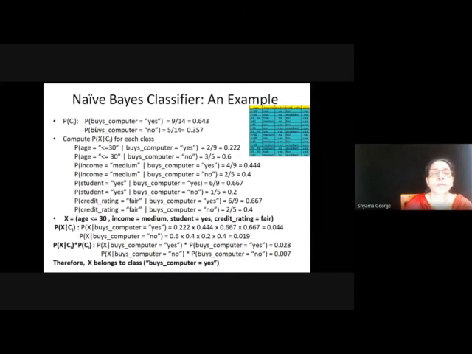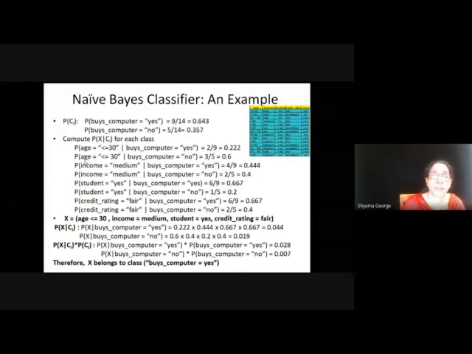This problem we are doing is based on sorting the table and arranging. So for buys computer yes, the probability value is 9 by 14. For buys computer no, the value is 5 by 14. And for each attribute, the corresponding values are: age less than or equal to 30, buys computer yes is equal to 2 by 9.